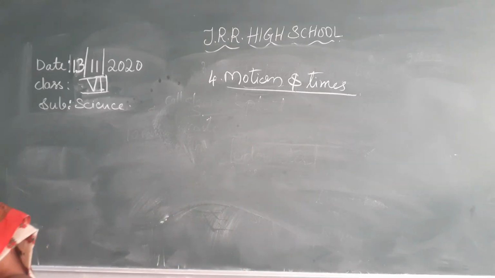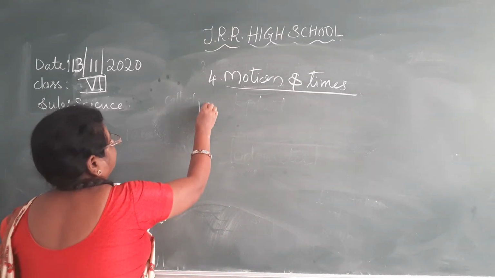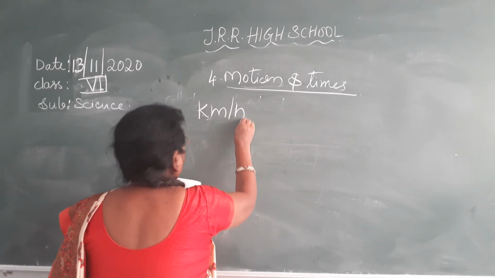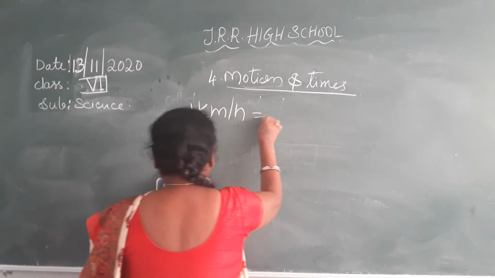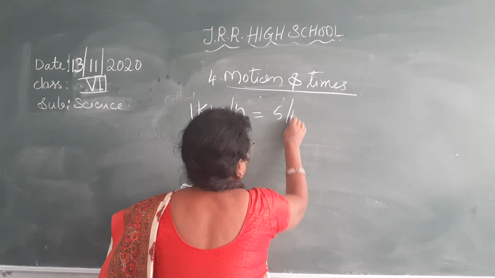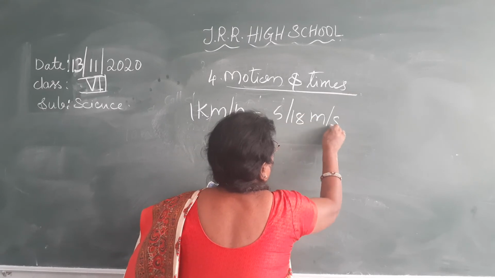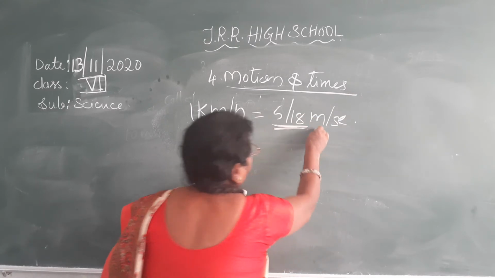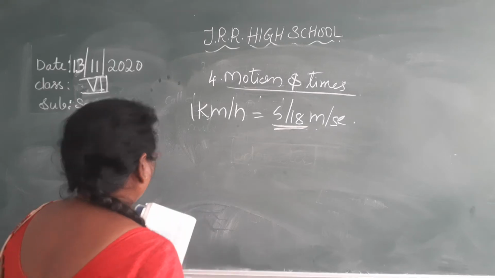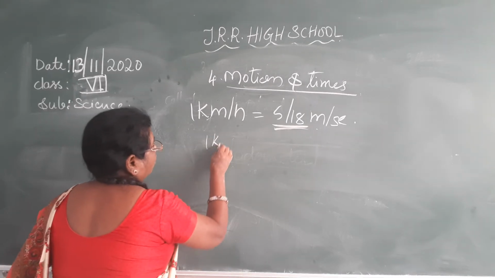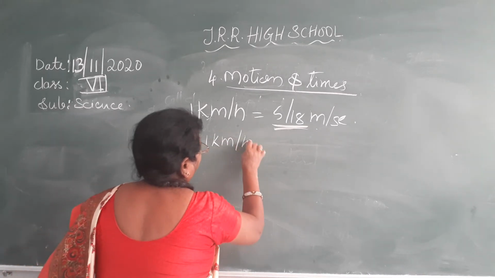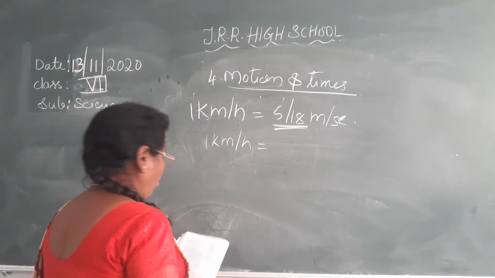1 kilometer per hour is equal to 5 by 18 meters per second. How do you get it? Now, 1 kilometer per hour is equal to how much? 1 kilometer is equal to how many meters?